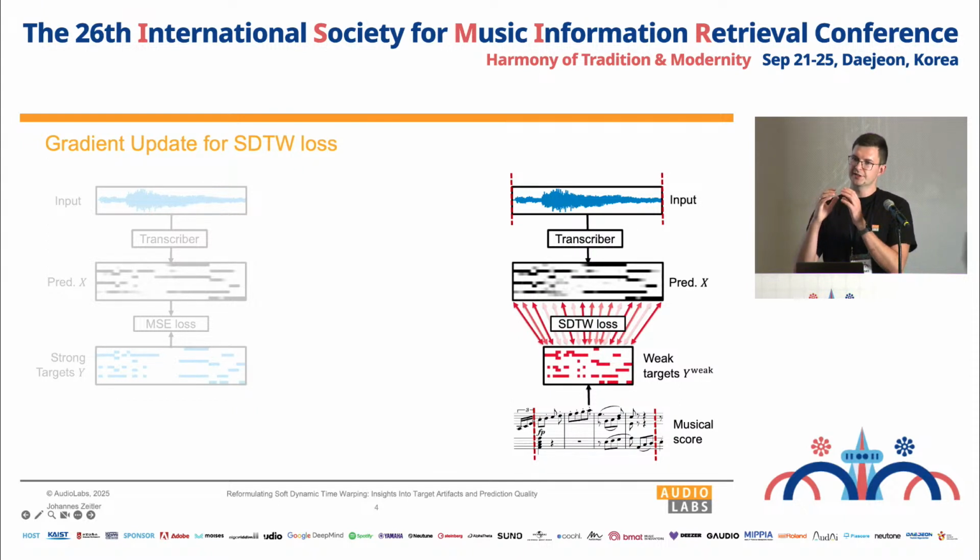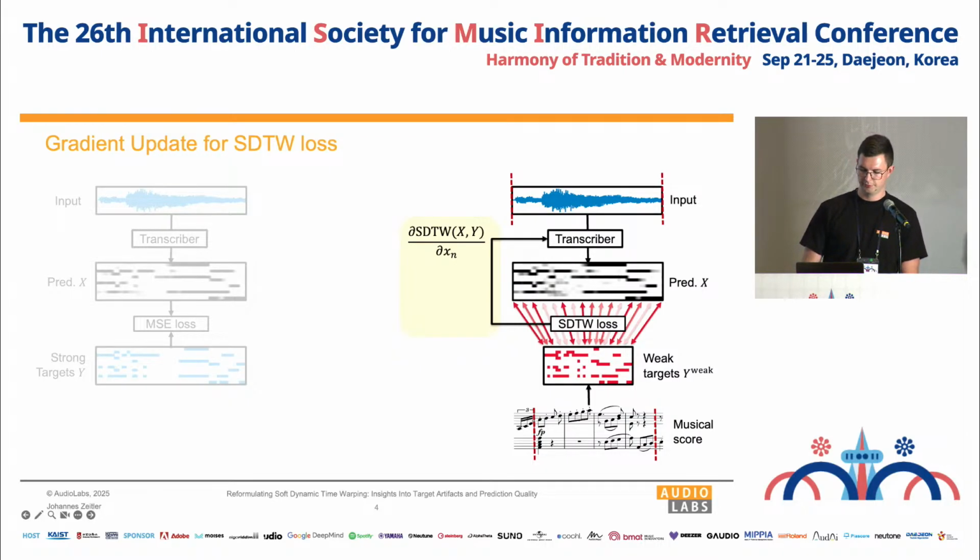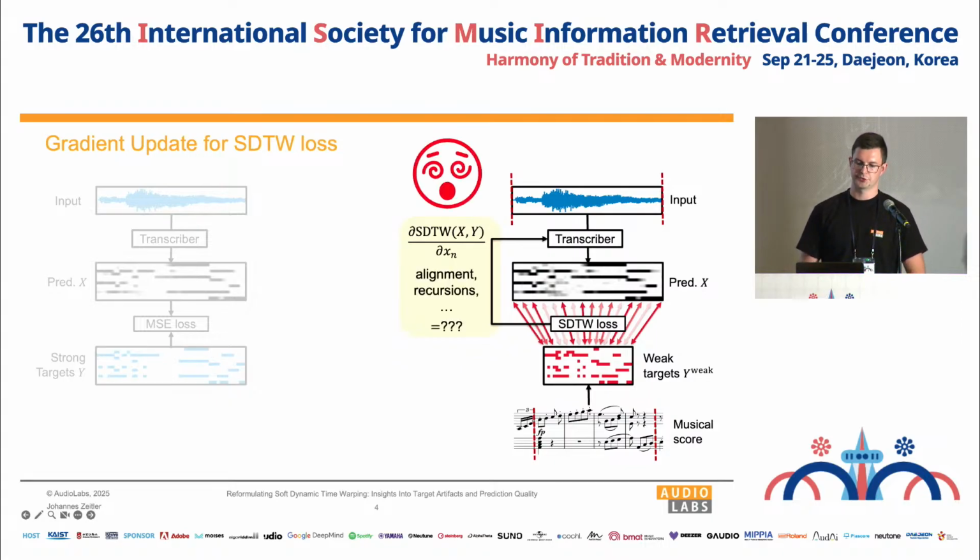And if the inside of the loss is complicated, then at least we can take a look at the gradients that flow from the loss to the network, because this gives us information about how the network parameters are updated in the end. Of course, we can write this down for soft DTW, but there's an alignment step involved and 2 recursions, and the formulation is complex and it doesn't help us. So how do we help the students?